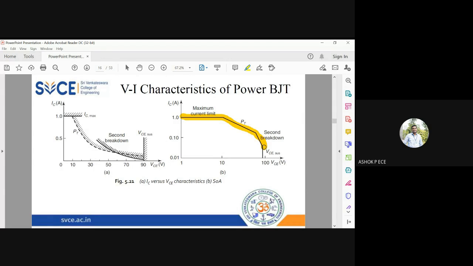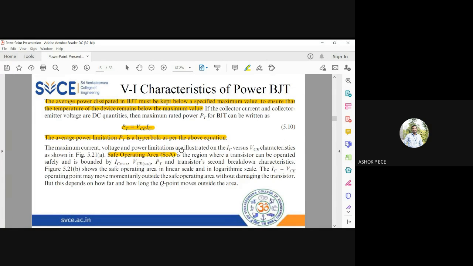You have second breakdown and the sustained VCE voltage. These graphs will clearly show that whatever the operating point, it should be within this region. If it goes beyond this region, then the BJT is going to be unstable. This is called the safe operating area of your BJT. The safe operating area is bounded by the maximum current limit, the maximum power dissipation, second breakdown, and the sustained VCE value. So you see here, it is bounded by all these things.